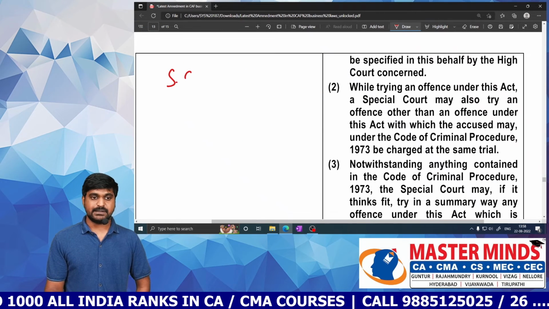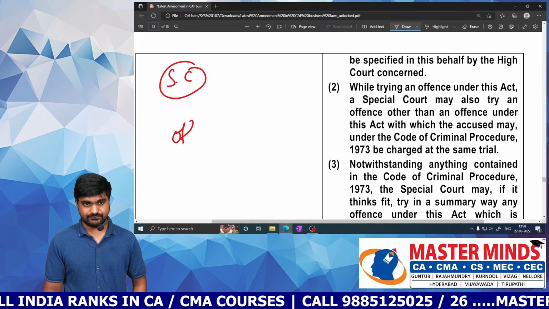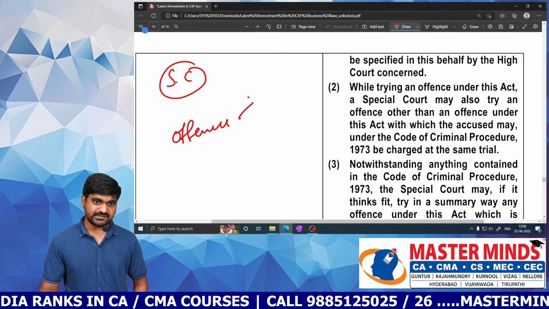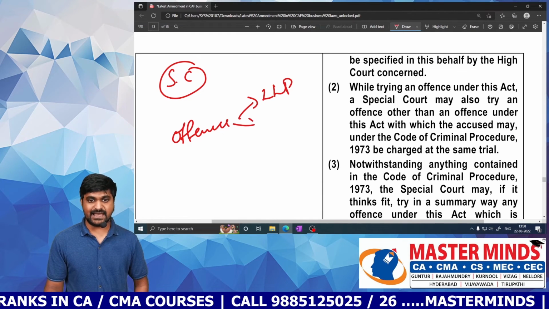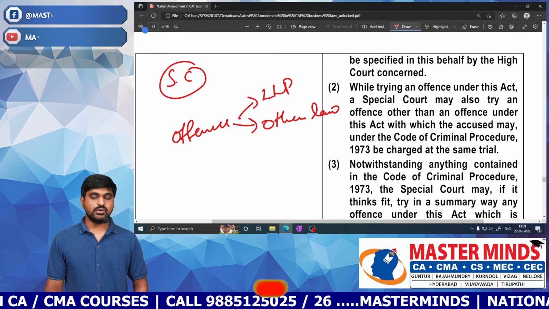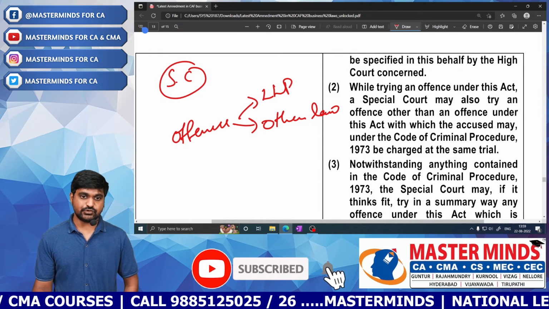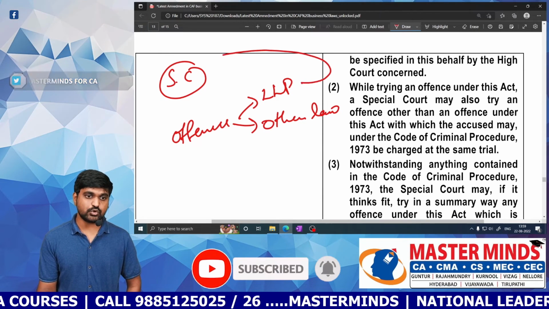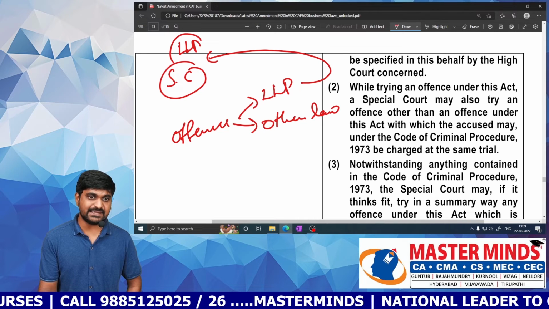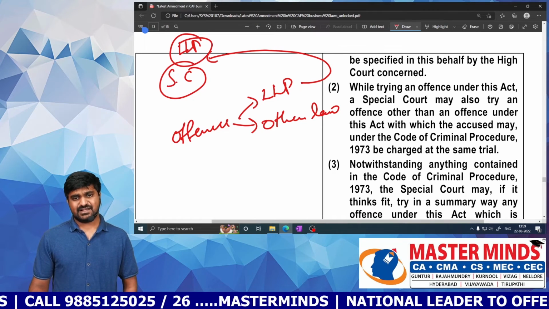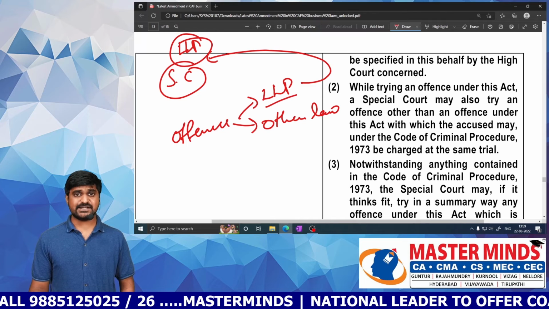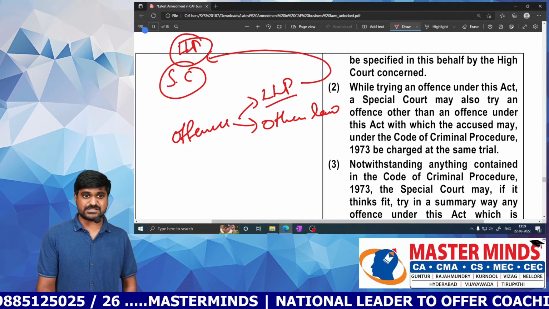Next one. Now there is an offense and this offense involves both LLP as well as other laws. Now which court do I need to refer? So you need to refer to the special court which is there for LLP in our area. Sir, if it is only an LLP related offense, then we refer that case to the special court of LLP.